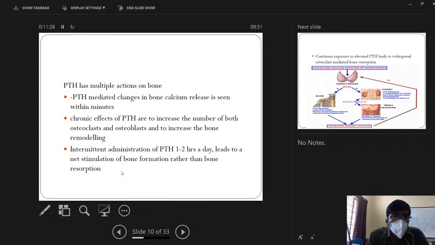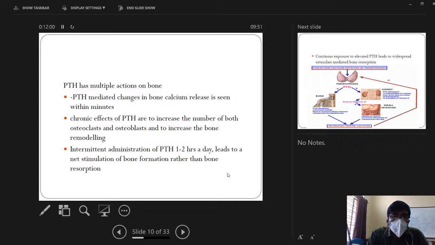The chronic effects of parathyroid hormone are to increase the number of both osteoclast and osteoblast cells, to increase bone remodeling. The basic effect of parathyroid hormone is bone remodeling. In normal physiological conditions, it increases both osteoclasts and osteoblasts to increase bone remodeling. If we administer parathyroid hormone in intermittent doses, that is 1 to 2 hours a day, it will cause net bone formation. This principle is basically applied in patients having severe osteoporosis.